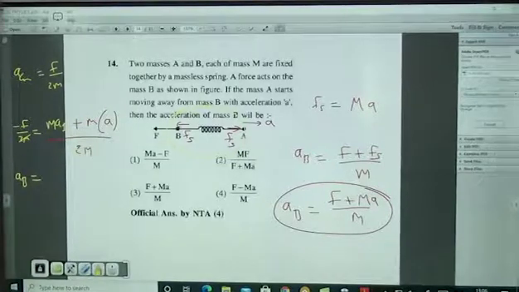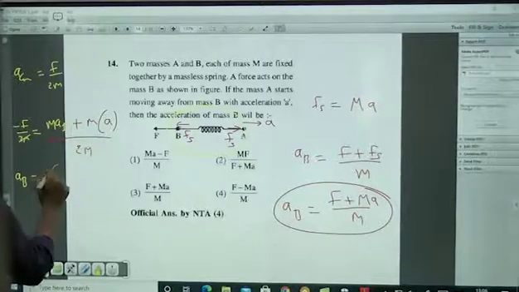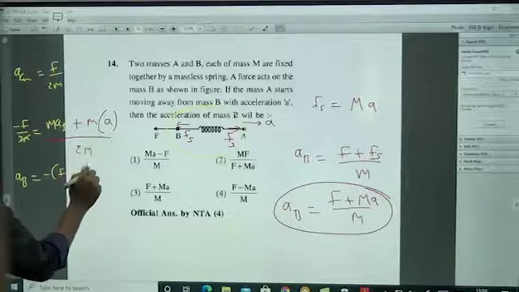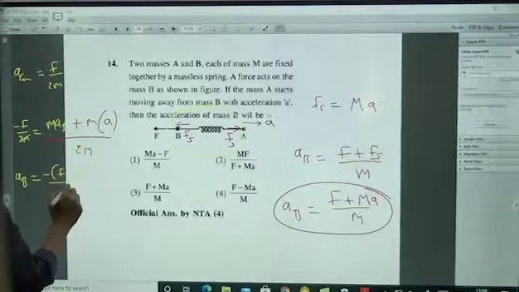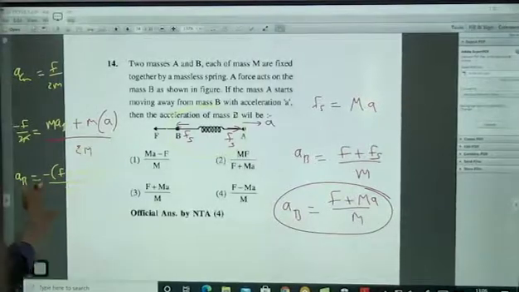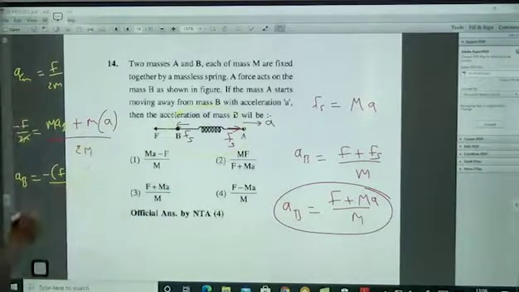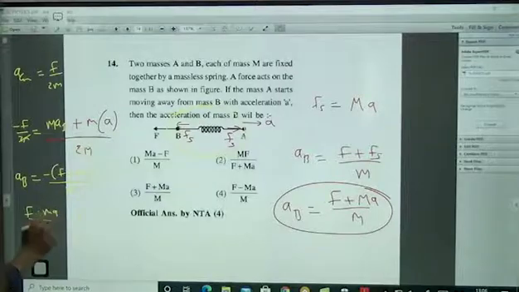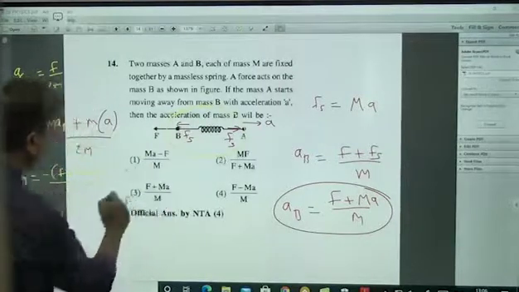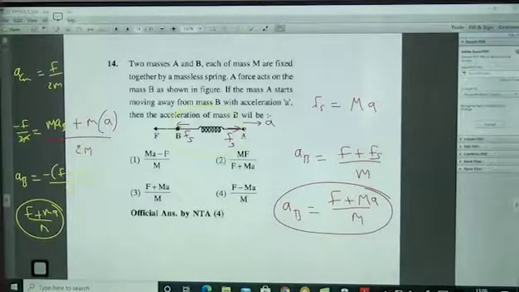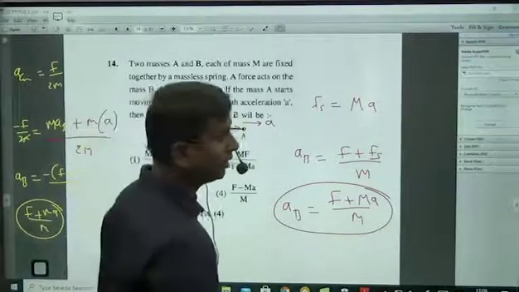So AB value will be minus F minus of F plus MA by M. Minus indicating that B will move, acceleration to the left side, and the value is (F plus MA) by M, which is the correct answer. Acceleration of B, which direction? Left side. Same answer only again. In this way also you are getting the same answer. Both the ways you are getting the same answer.